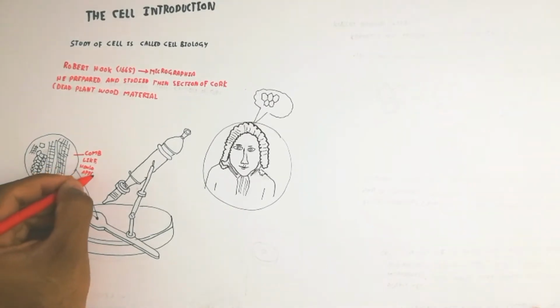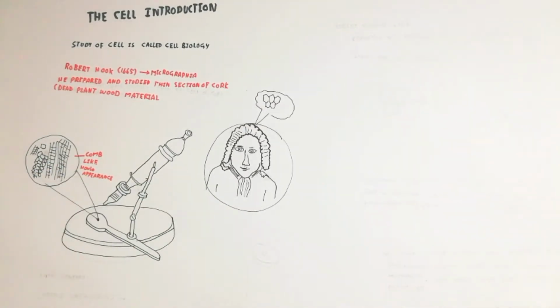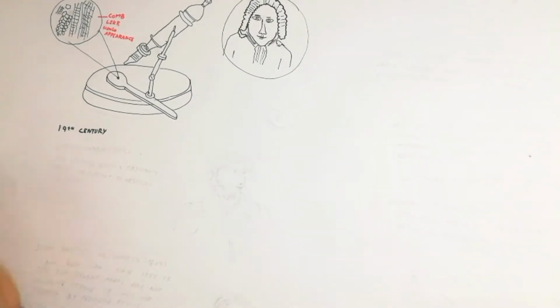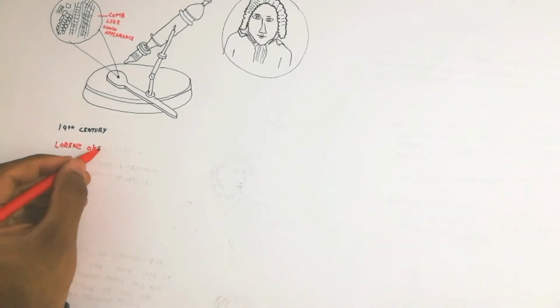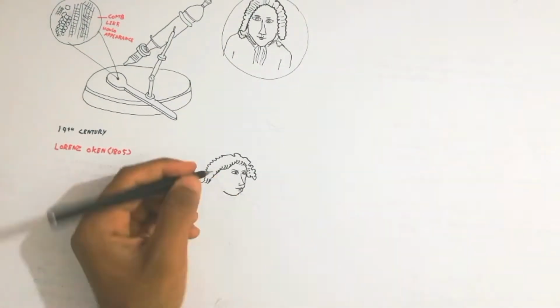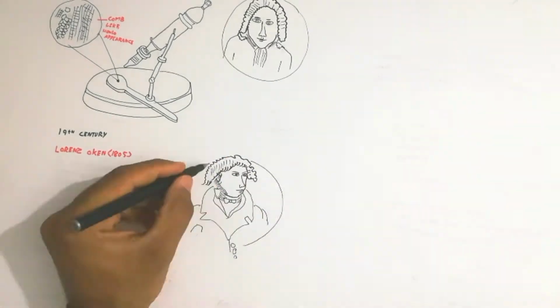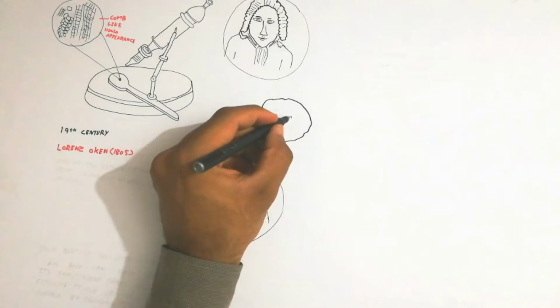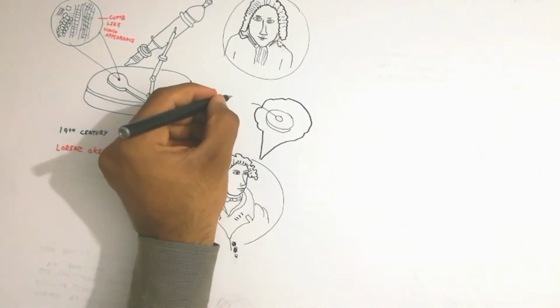Next is another scientist from the 19th century, Lawrence Oken, in 1805. He says that all living beings originate from or consist of vesicles or cells.